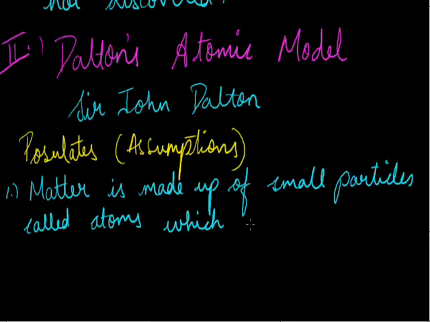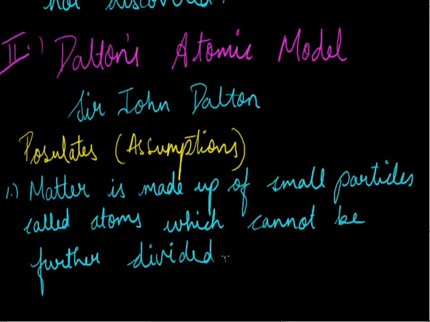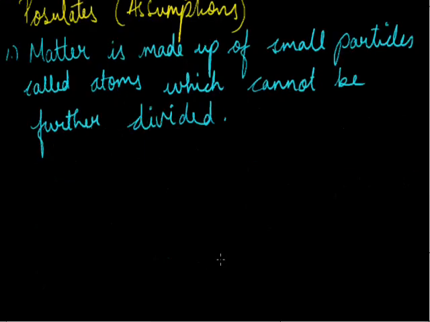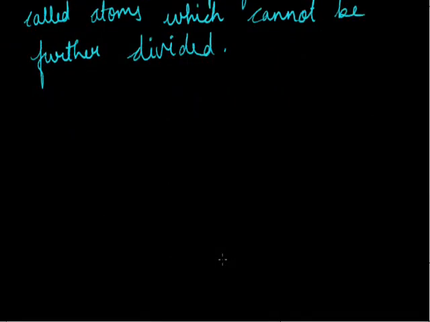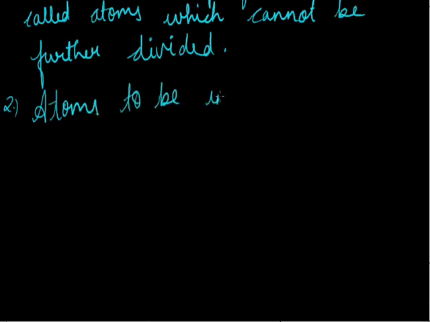Means they cannot be further broken down. That is, they were considered indivisible or uncuttable. He considered atoms to be indestructible, means they cannot be destroyed or created.